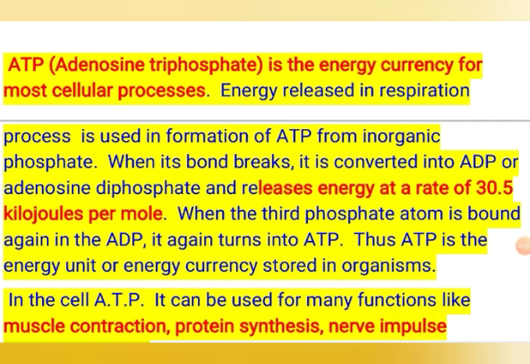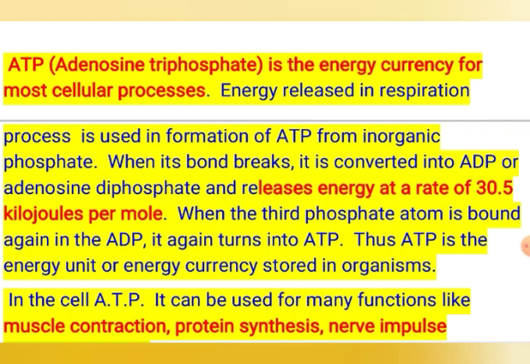Now when ATP's bonds are broken down, it is converted into ADP, or adenosine diphosphate, and the energy released is fixed. It is 30.5 kilojoule per mole. Like a particular battery supplies 12 volt or 9 volt of current, similarly it is fixed for ATP. Whenever this ATP dissociates back into ADP and inorganic phosphate, it releases 30.5 kilojoule energy per mole.